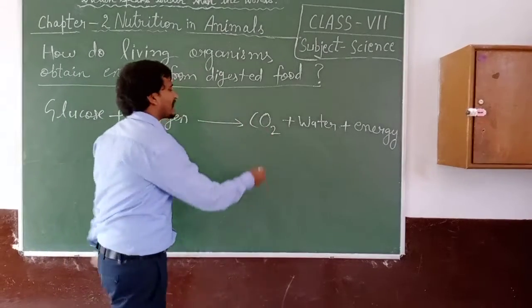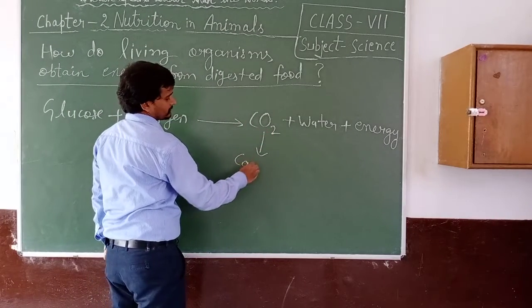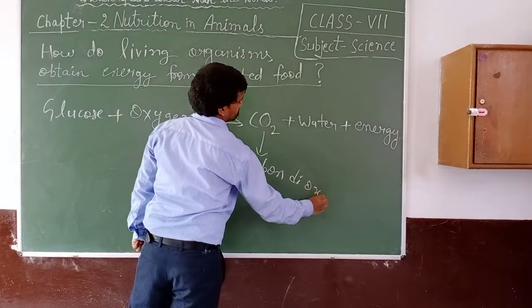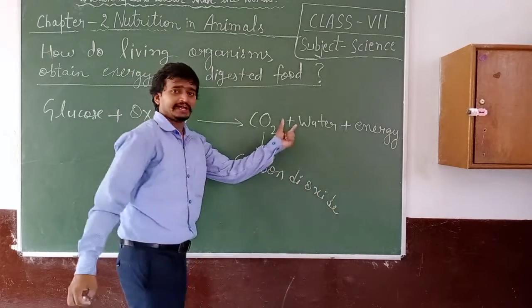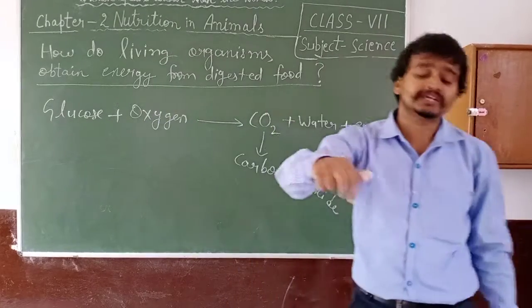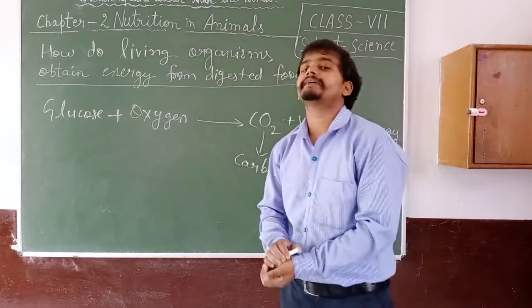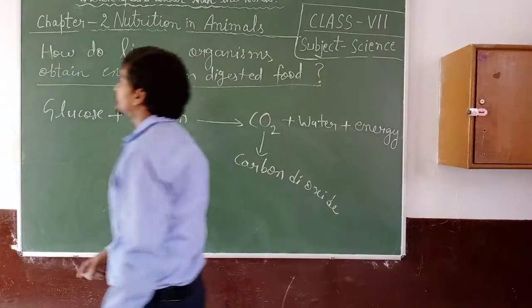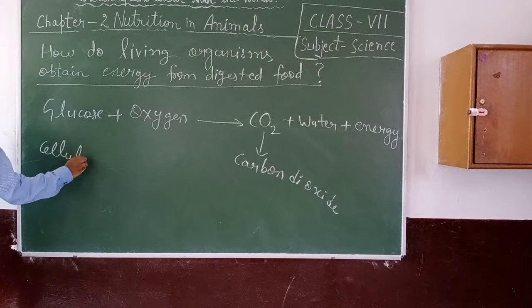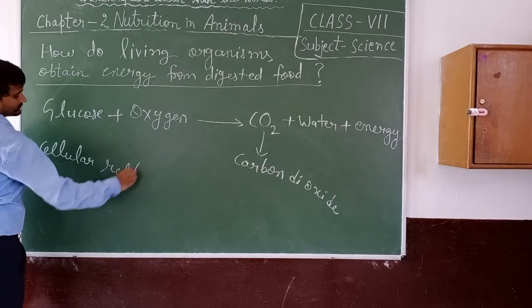CO2 is known as carbon dioxide. And it gives carbon dioxide, water and energy. This process is known as cellular respiration.